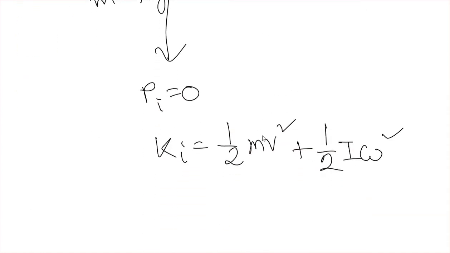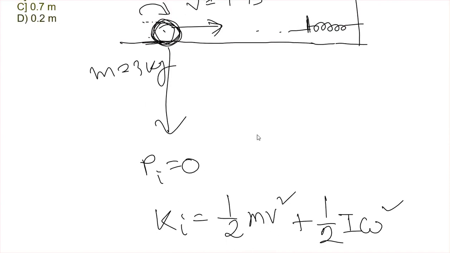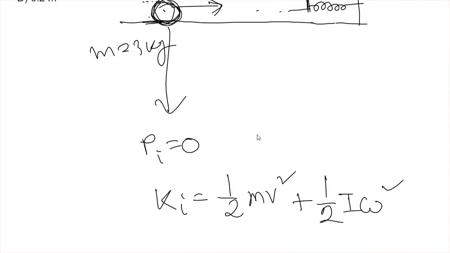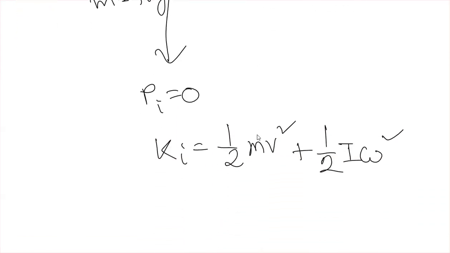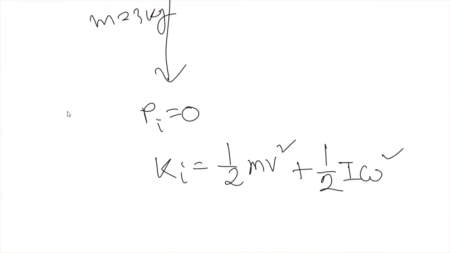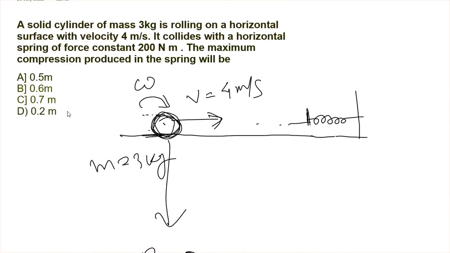Okay, so this will be the angular kinetic energy. So the initial kinetic energy will be the sum of these two. Okay, and finally जब इसको जाके इधर टकरा रहा है, तो टक्कर के बाद क्या हो रहा है, that the spring will be compressed.